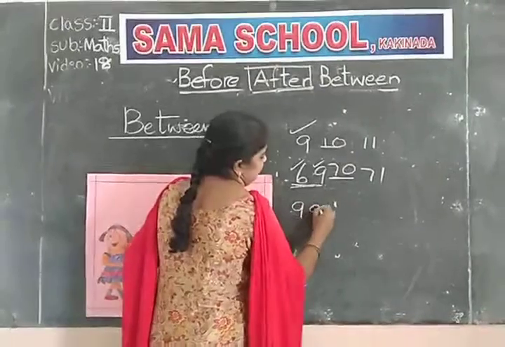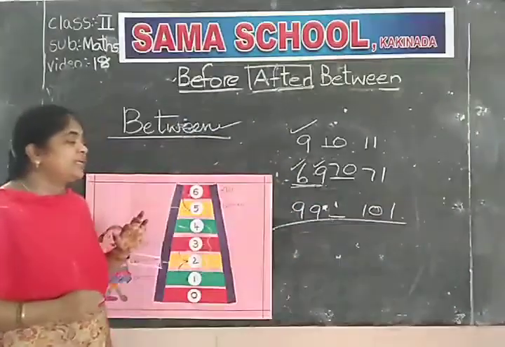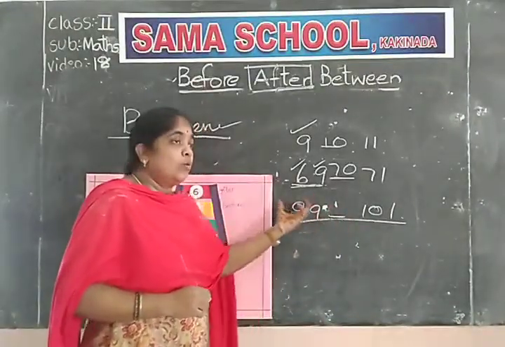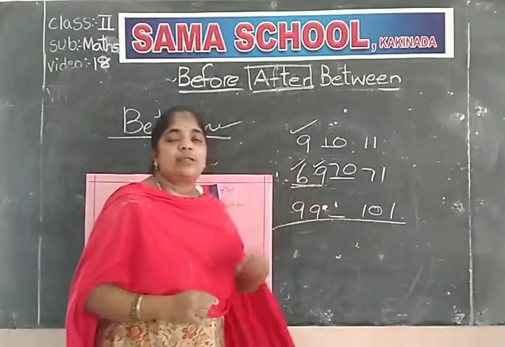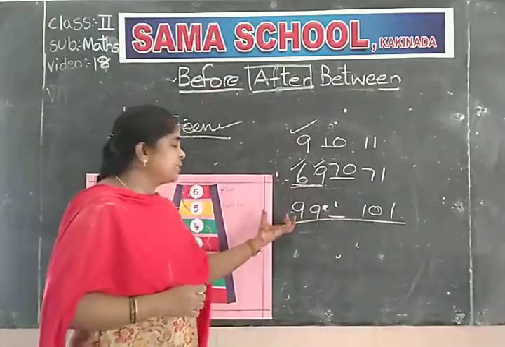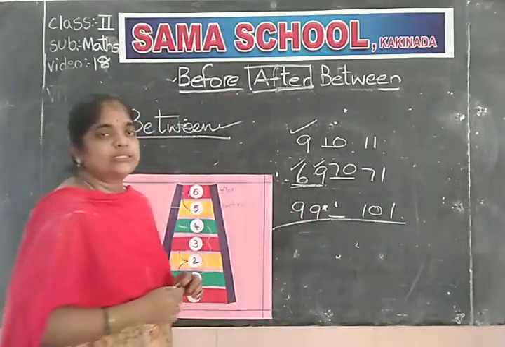Come on, children, who will tell the answer? What is the between number for 99 and 101? What comes between 99 and 101? What comes after 99? Yes, 99 is the largest two-digit number.